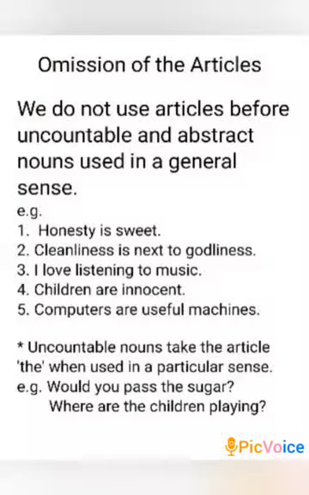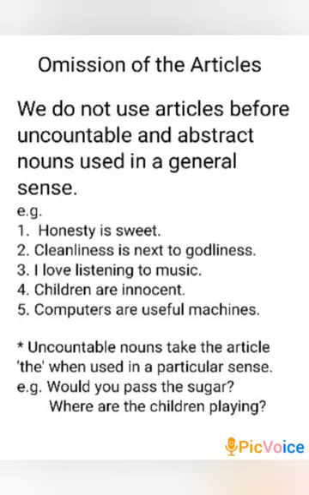So far, we learnt the articles and its uses. Now, let us learn omission of the articles. We do not use articles before uncountable and abstract nouns used in a general sense. For example, honesty is sweet, cleanliness is next to godliness. I love listening to music. Children are innocent. Computers are useful machines.